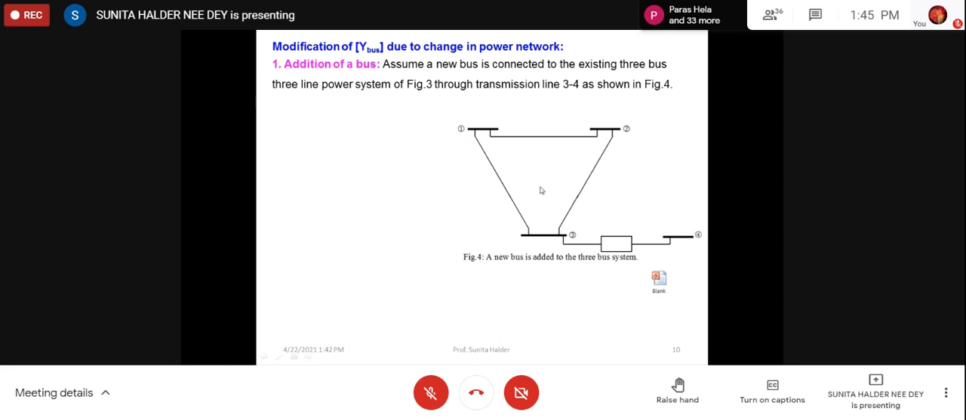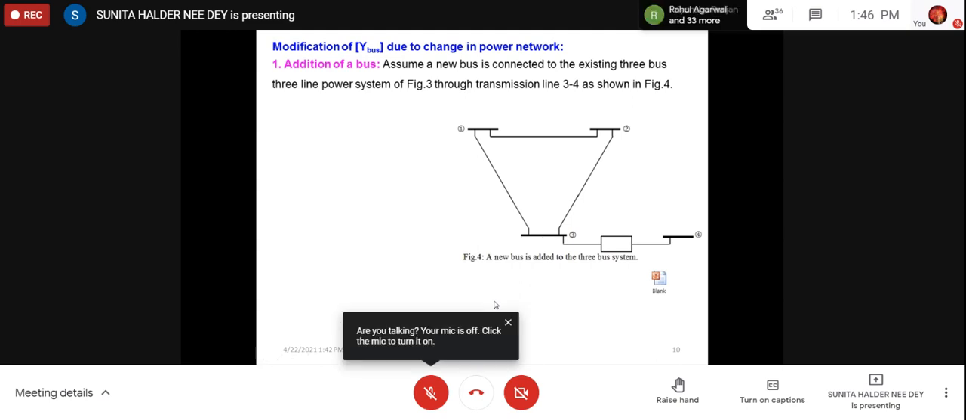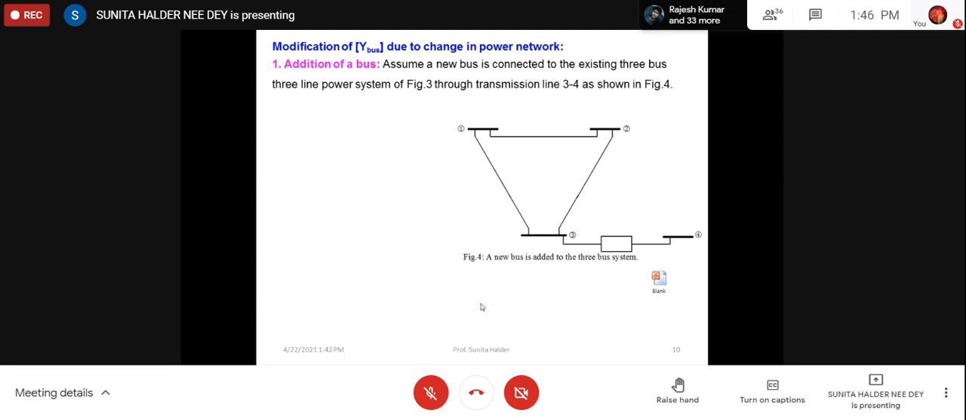So how will we introduce it? We must connect it through a transmission line. So let us assume that we have connected a transmission line between bus 3 and bus 4. In that way, bus 4 is now part of the power system. Then what will be the modification? If you remember, for the Y bus matrix, diagonal elements are the sum of the admittances connected to it. So if the connectivity changes, then only there will be a change in Y bus, otherwise not.